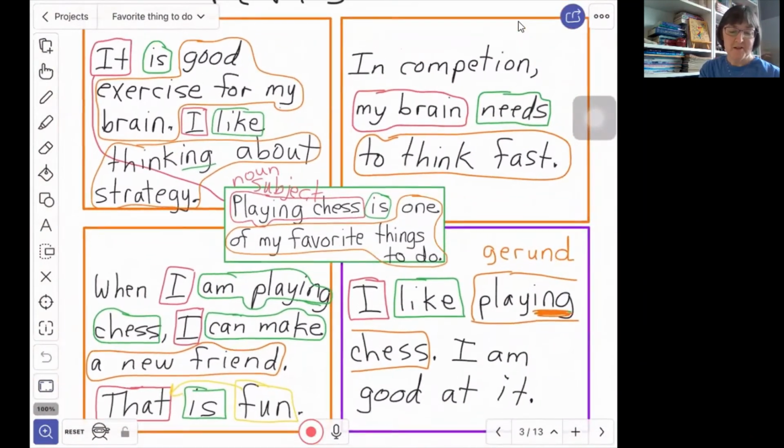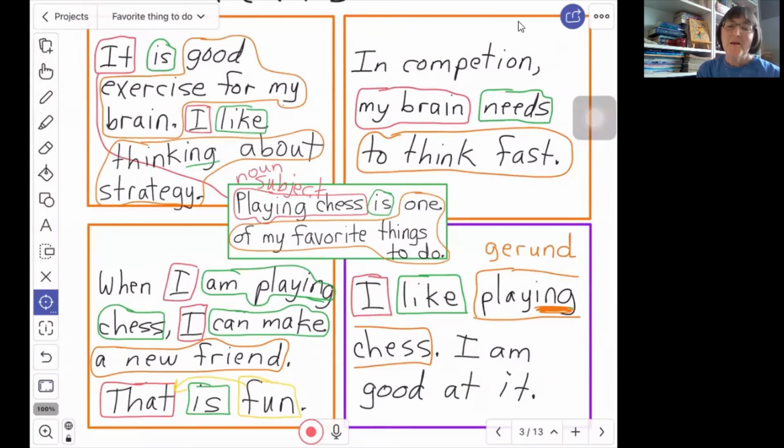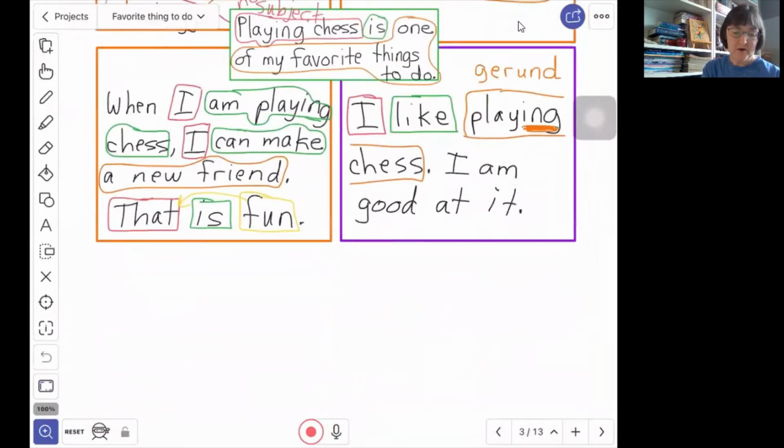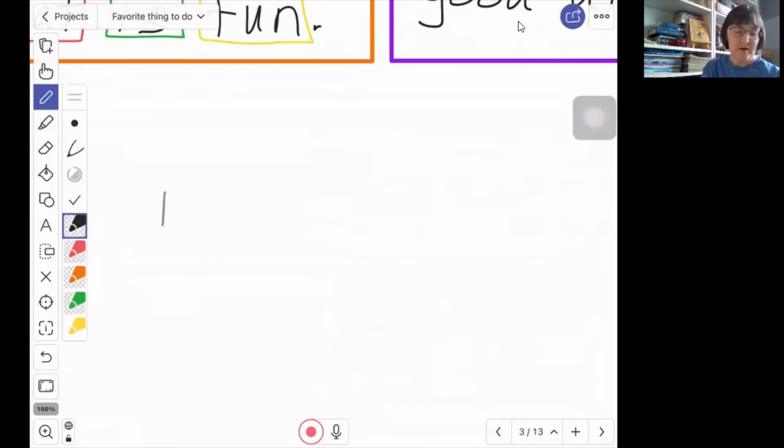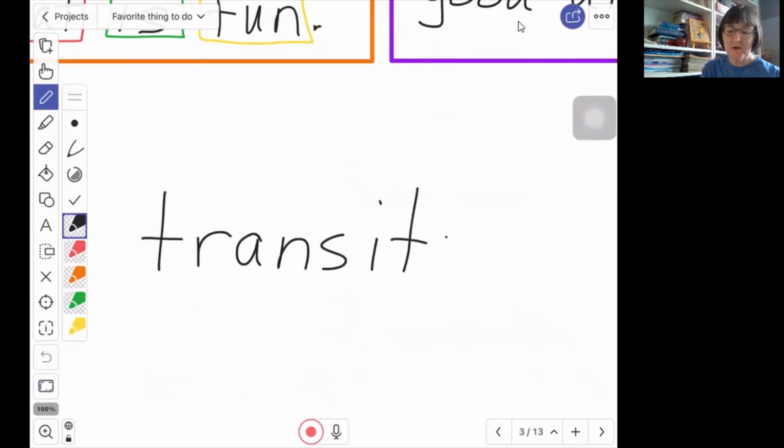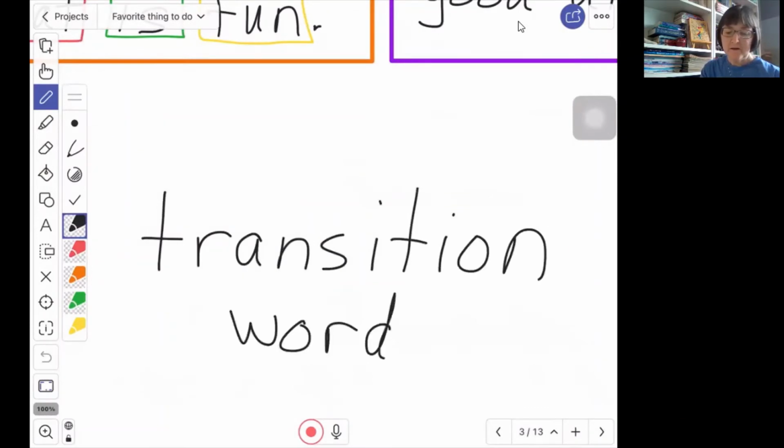So here's our finished foursquare. But before we turn it into a written paragraph, we need to talk about transitions. Here's the word I'm using. Transition. Transition words are words that we use to help the reader know that we have finished talking about one thing or one reason, and now we are going to talk about the next thing or the next reason.